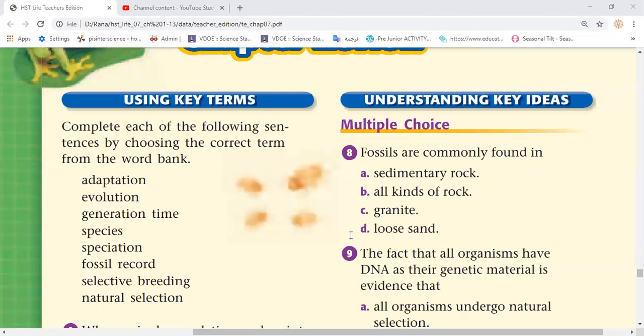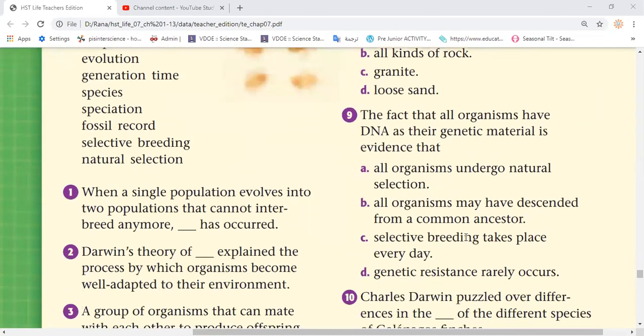So here, the fact that all organisms have DNA as their genetic material is evidence that, yes, mister. Question 9.